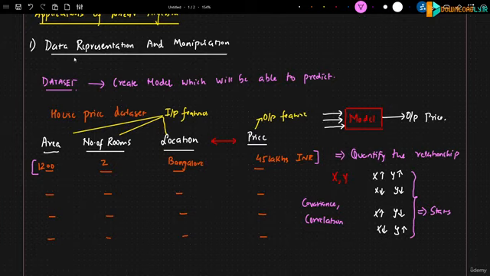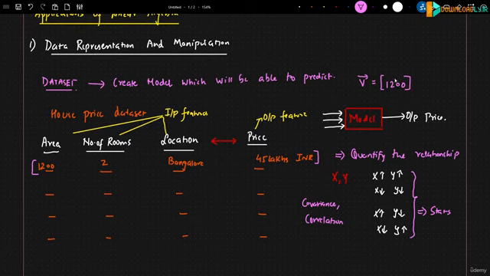Now, two important terms that I've used over here: data representation and manipulation. Linear algebra provides a tool for representing and manipulating this particular data in the form of vectors. Whenever we talk about vectors, vectors can be single dimension. Let's say this is the notation of a vector. In this vector, I have one element, let's say 1200, which is my area. So this basically becomes my one dimension vector.